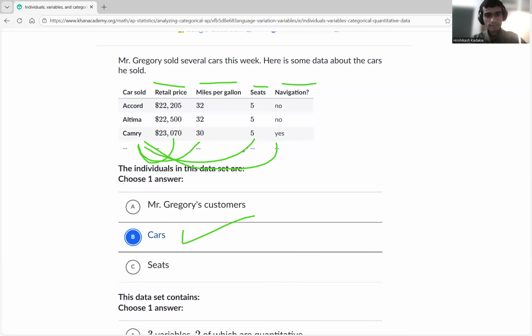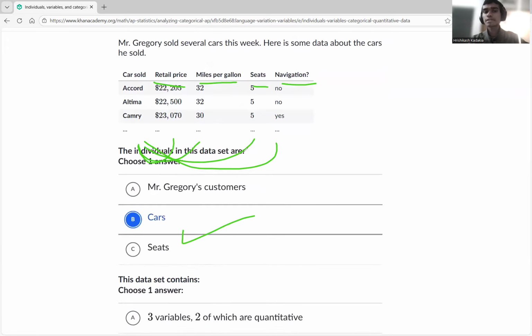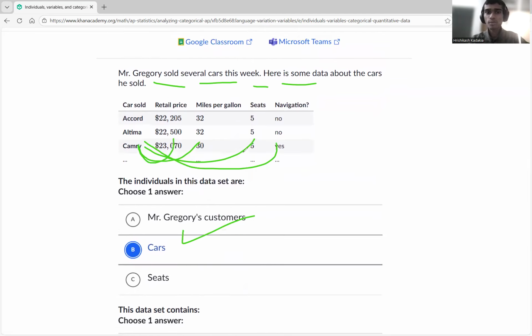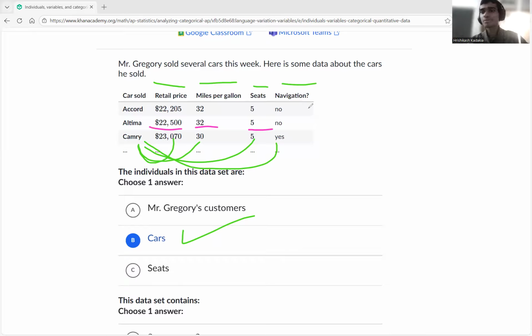The data set contains four variables, as we just saw. Now, how many are quantitative and qualitative? Let's try to figure out which ones are quantitative versus which ones are qualitative. If you see here, where do you see numbers? This one is a number, this one is a number, this one is a number. That means they are quantitative. Which one is not a number? Yes/no is an attribute. Remember, it's not a number.